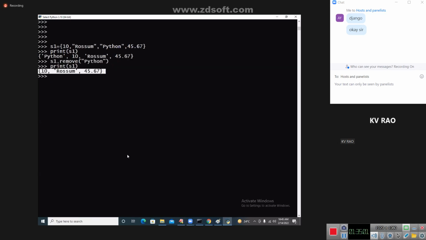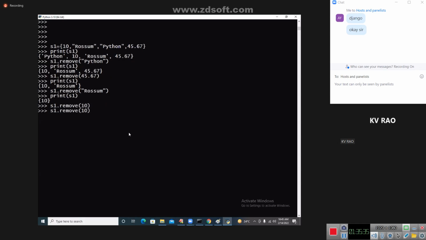It is the data we have. Let us say one more time, 45.67. I'm going to give you the clarity. Print of S1, see that 45.67 is removed. Once again, I will say remove of, and I will give the value rosum. Now S1 is removed. Print of S1, only 10 is there. Now I will write 10, and again it was removed. So print S1, and an empty set is coming.